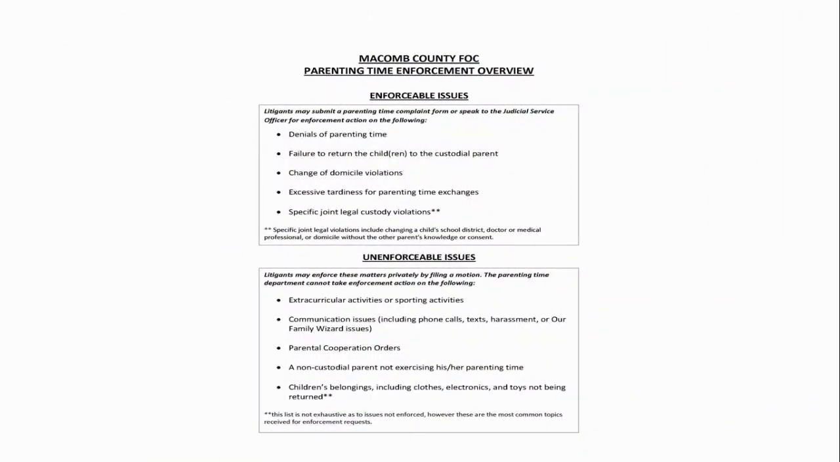This chart breaks down the areas that we can and cannot enforce. We primarily enforce denials of court-ordered parenting time, which include failure to return, change of domicile violations, and even excessive tardiness for exchanges. There are quite a few areas that we do not have the authority to enforce, and you can find those at the bottom of the chart.